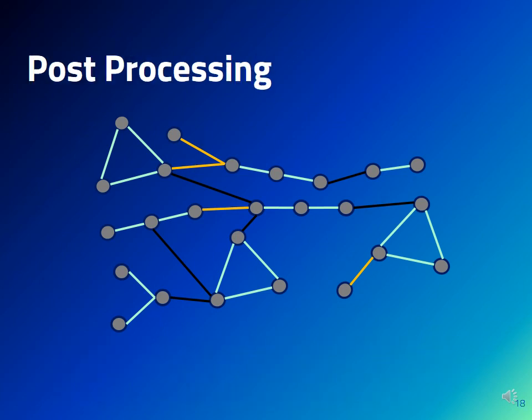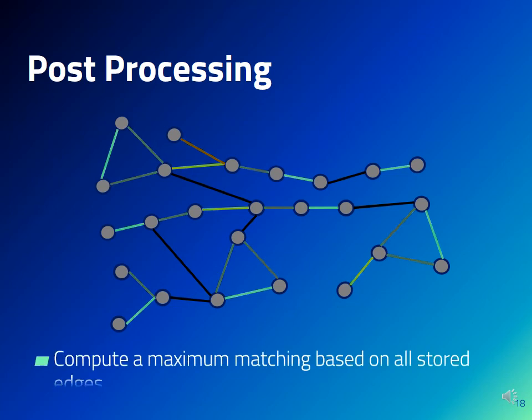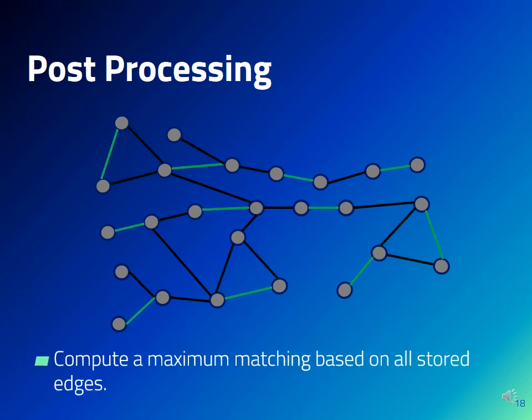After the second pass completes, the final step of the algorithm is to construct a maximum matching out of all the edges picked in both passes. This completes the description of our non-maximal matching first algorithm for two passes.